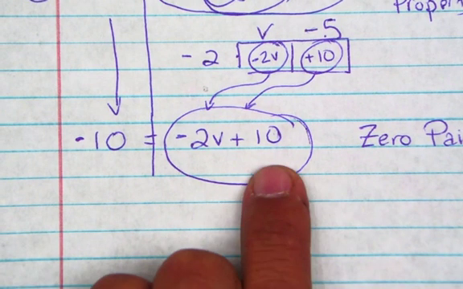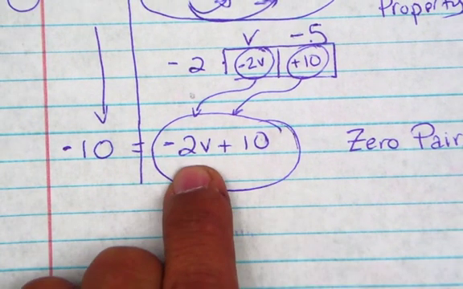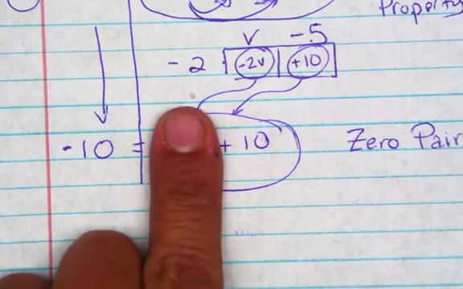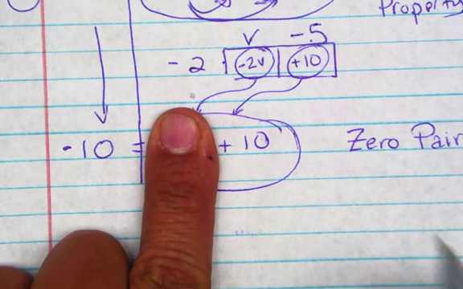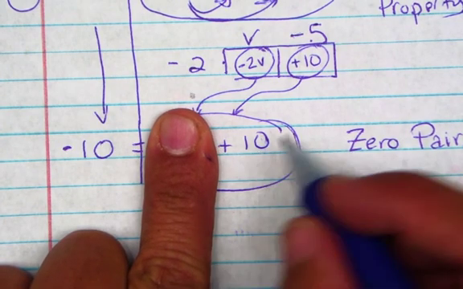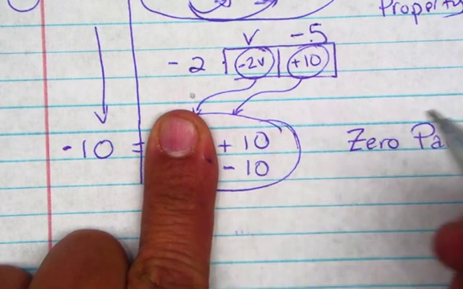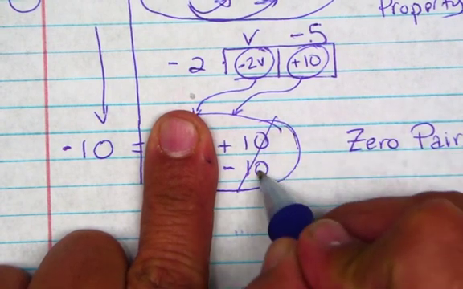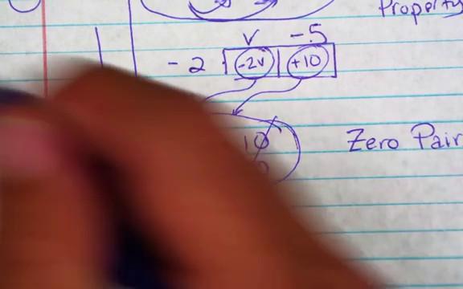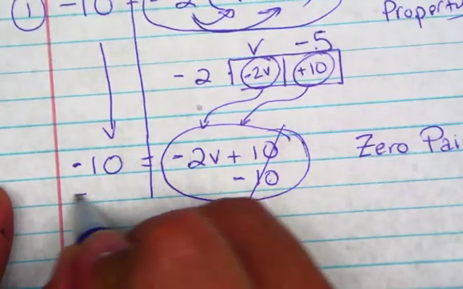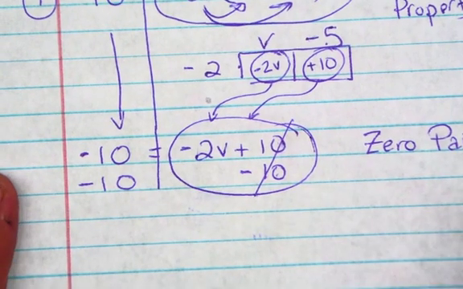What do we need to take out? The negative 2v and add a 2v? Nope. Because we need to isolate the variable, but not just yet. We need to get rid of these units. So the opposite, or 0 pairs, is minus 10. We're going to add a negative 10. That makes it 0. And what I do on one side, I got to do to the other side.